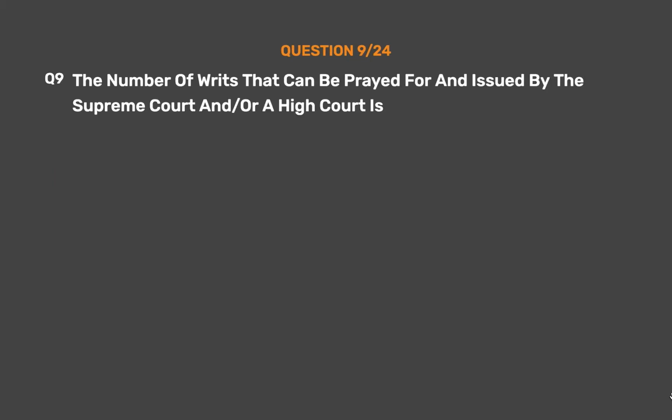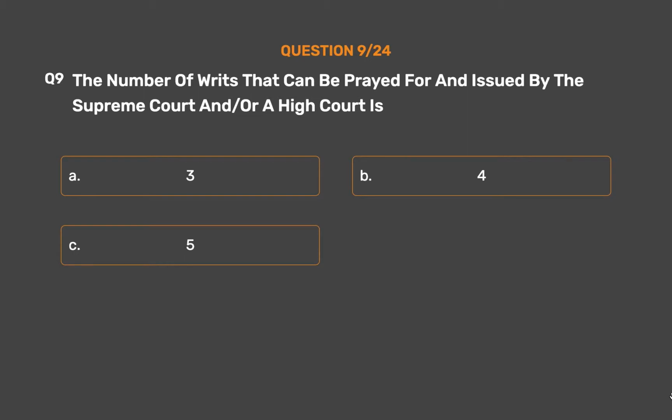Question number 9. The number of writs that can be prayed for and issued by the Supreme Court and or a High Court is: Option A, 3. Option B, 4. Option C, 5. Option D, 6.